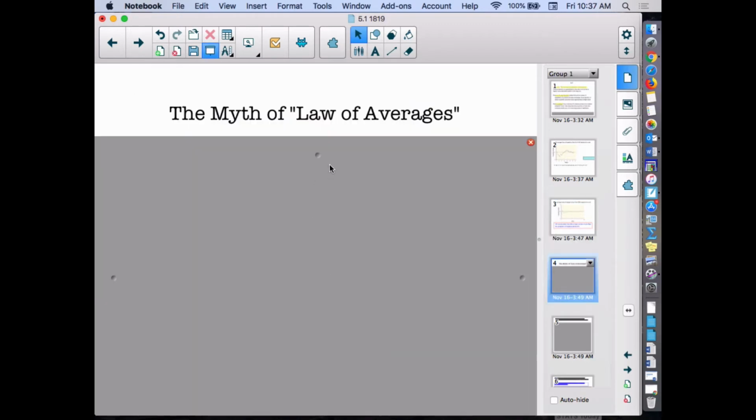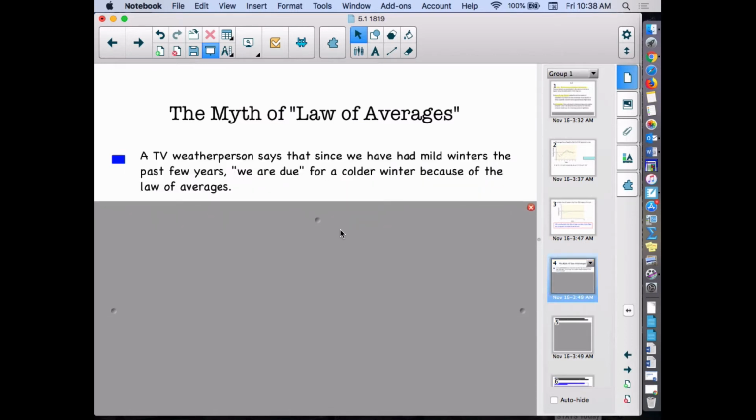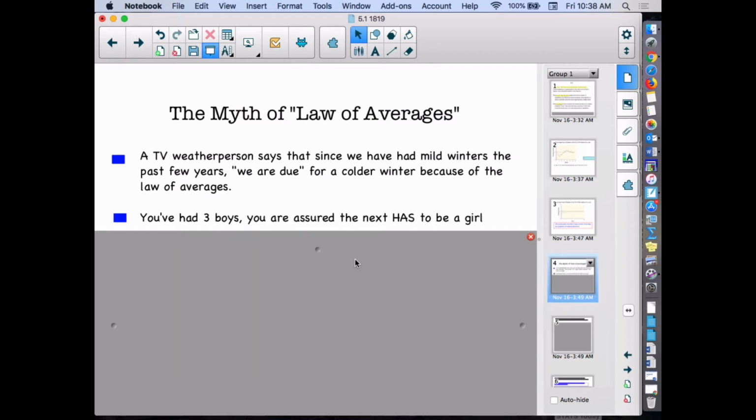So then let's talk about the myth of the law of averages. This is sometimes called the gambler's fallacy. A TV weather person says that since we have had mild winters the past few years, quote, we are due, unquote, for a colder winter because of the law of averages. That is not a thing. Probability does not have a memory, so probability doesn't know, I've got to keep things even and adjust. Or if you've had 3 boys, then you must have a girl the next time. It's again, probability doesn't have a memory.